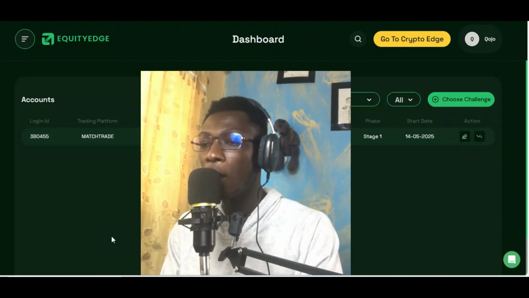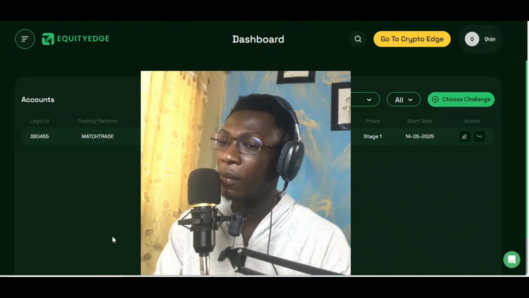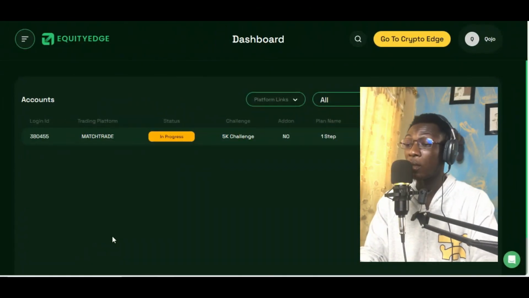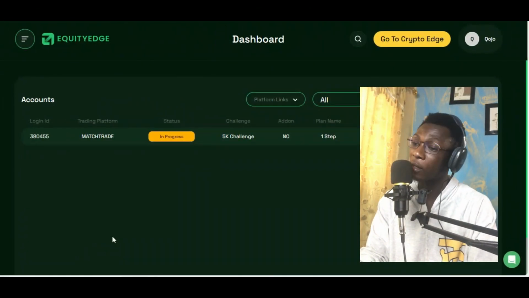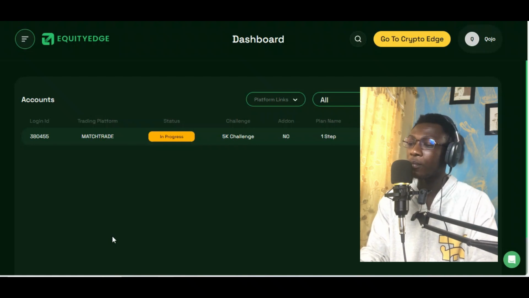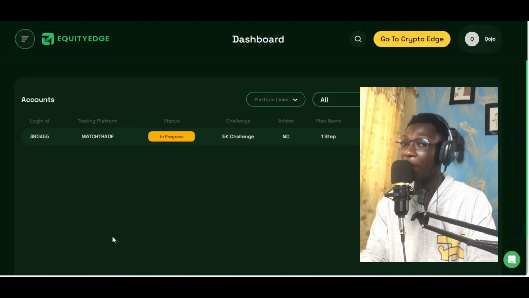All right, guys. So for the first time, I bought myself an Equity Edge account. I bought myself a 5K Equity Edge account, and I want to journal my journey from now. So whenever I lose the account or whenever I pass the account, I'm just going to share my trading analysis as well as my journey, my losses, everything.